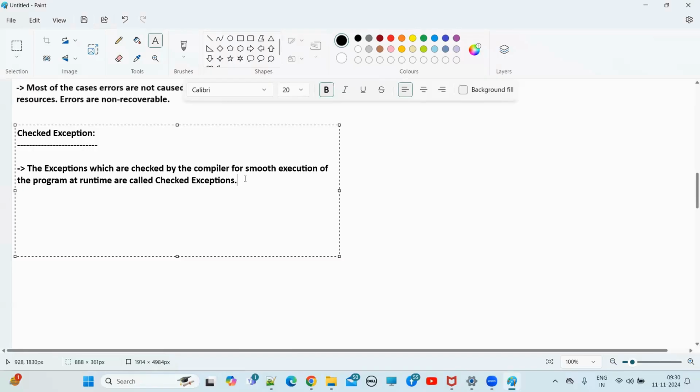So these are what we are checking before writing the examination. Why? For smooth execution of the program at runtime. Okay. So hall ticket exception, pen not working exception. Understand? These are what, guys? Checked exceptions.